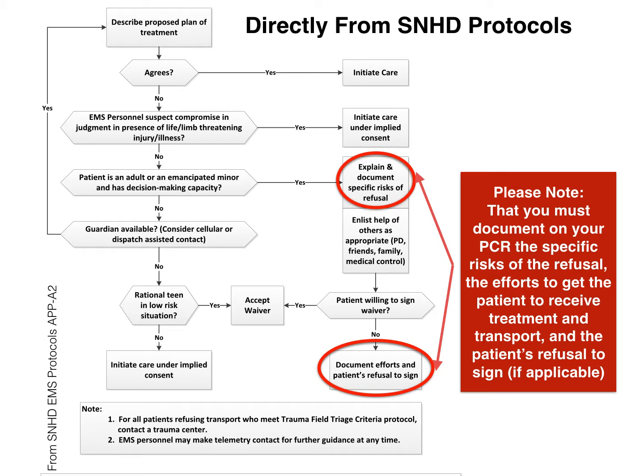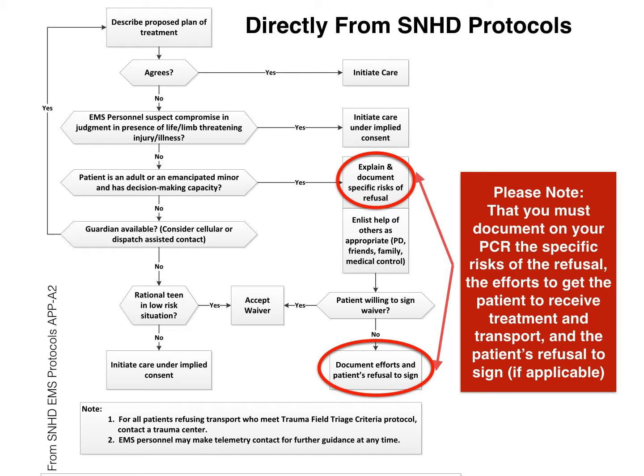However, if the patient does not agree, we have to evaluate their judgment-making capability. So we want to suspect a compromise in judgment in the presence of a life-threatening condition. If they do have a life-threatening condition, then we initiate care under implied consent. However, if they are A&O times 4, they've got a GCS of 15, and they're able to follow those simple directions, then we evaluate whether they're an adult or an emancipated minor that has decision-making capability. If the answer is yes, then we explain the risks, and document the specific risks of refusal.